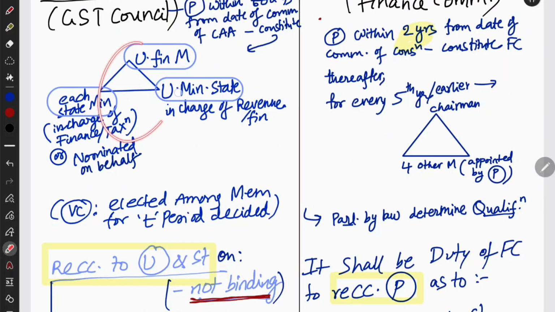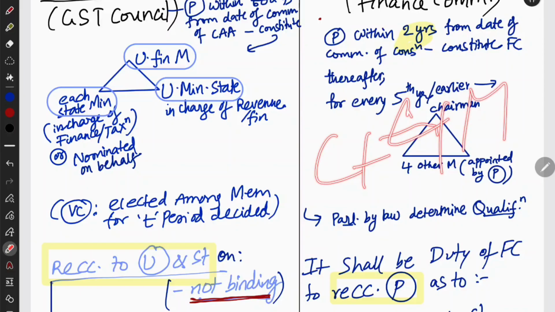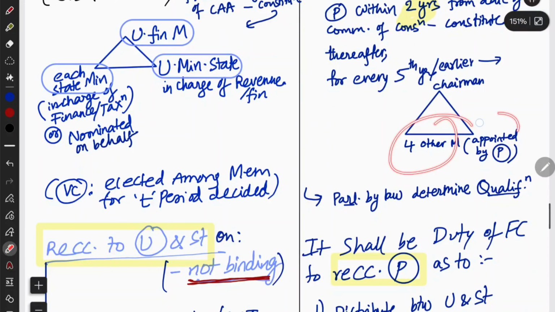So if I ask you the number of members of the GST Council, no one is going to ask you, because it has a lot of members. Every state's minister has to come. Each state minister is coming, and then the union minister of all the state revenues will also be there. So it's bulky. But the Finance Commission has only 5 members, and it will be constituted every 5th year by the President, and it is going to have 5 members. That is C plus 4: the chairman and the 4 other members who are appointed by the President.